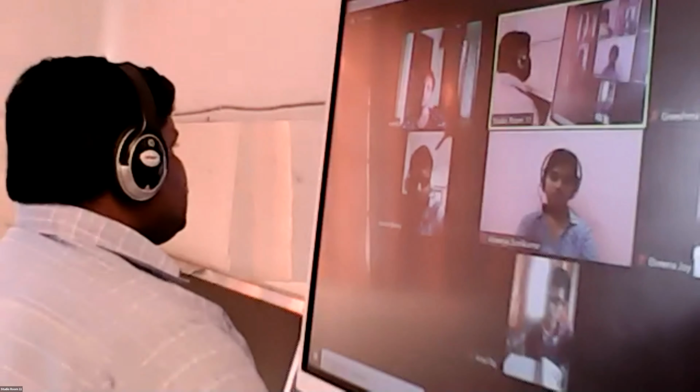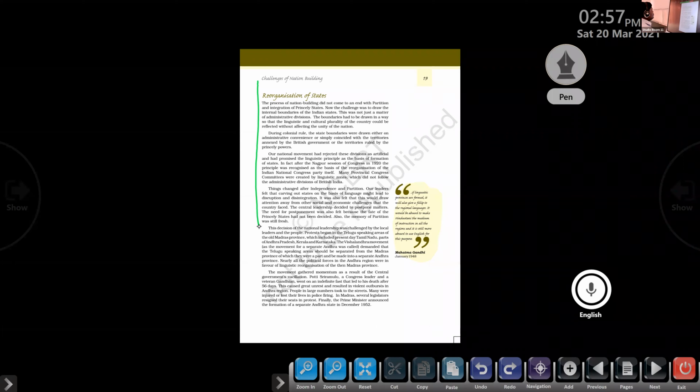Reorganization of states. The process of nation building did not come to an end with the partition and integration of the princely states. Now the challenge was to draw the internal boundaries of the Indian states.